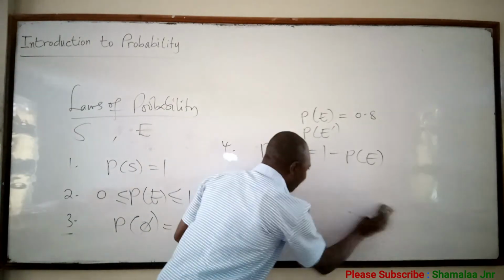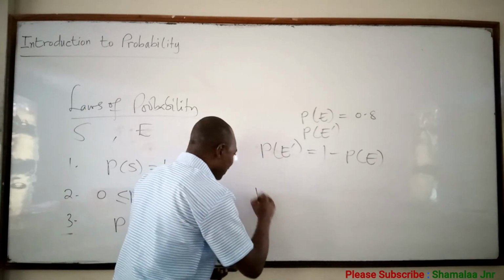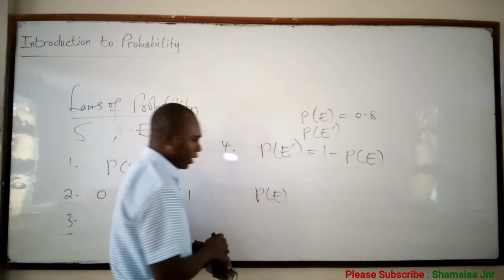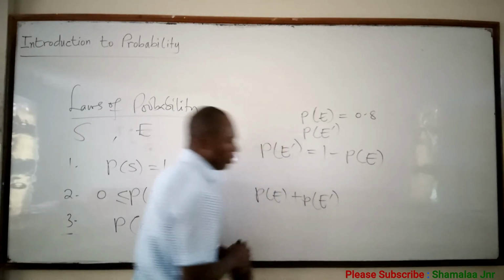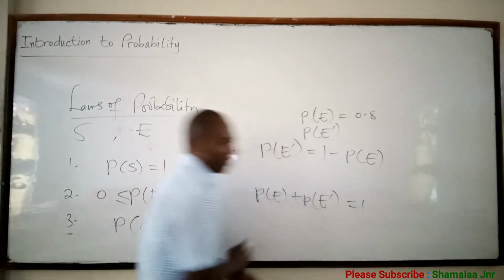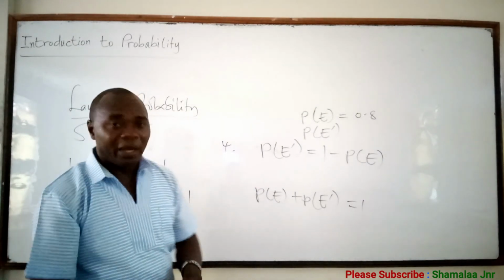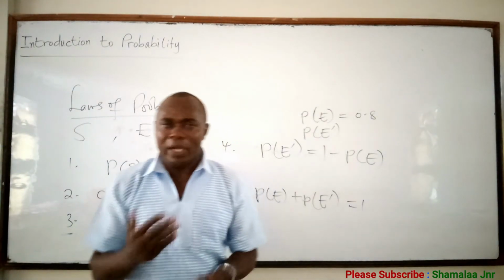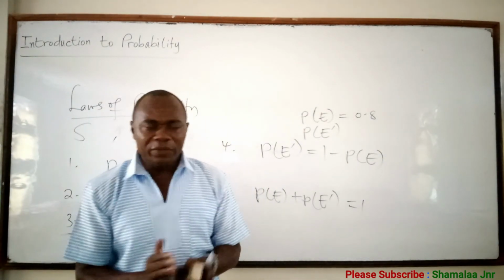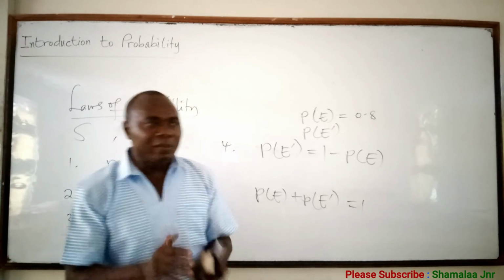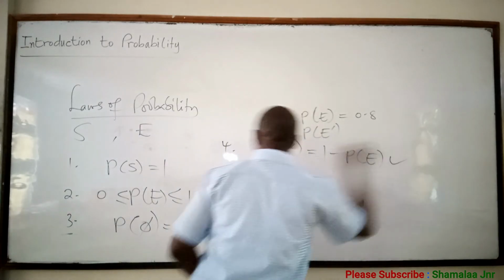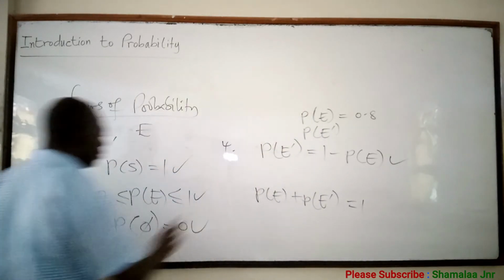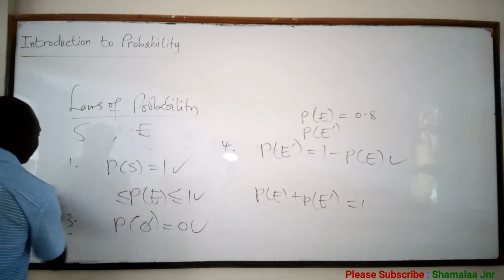So what this means is that the probability that an event E will occur plus the probability that the event E will not occur, when you add them, you should get 1. If the probability that you pass your examination is 0.9, then the probability that you will not pass will be 0.1. These are the laws of probability. These laws must be with you.